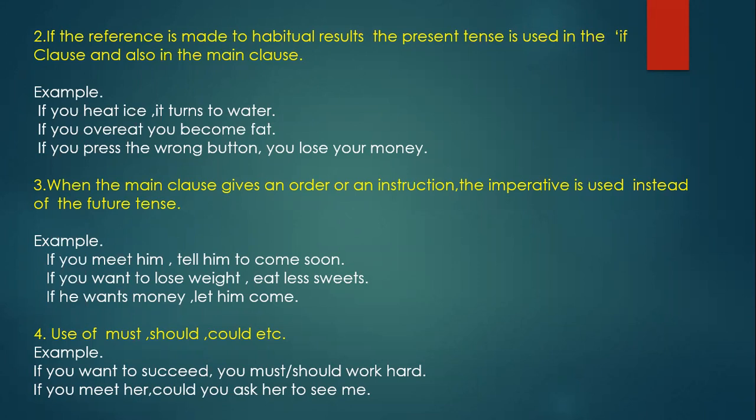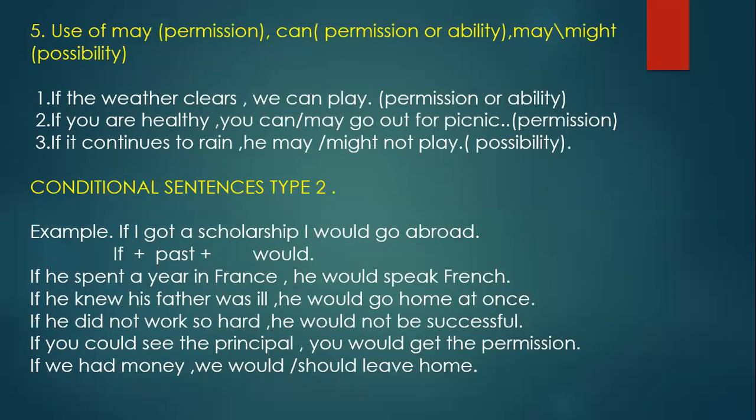Then the fifth rule, that is the use of may. You may go out. When a child comes and asks, "Ma'am, may I go?" "Yes, you may. You may go out." That is giving permission. May shows or conveys permission.